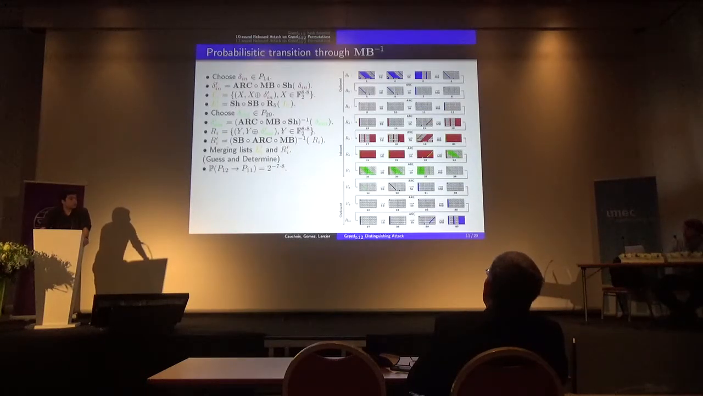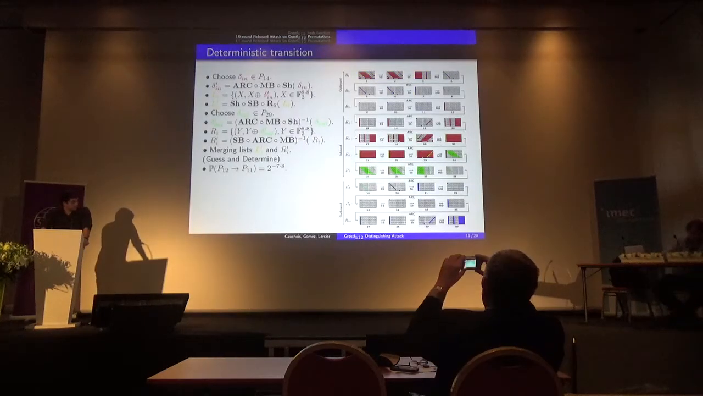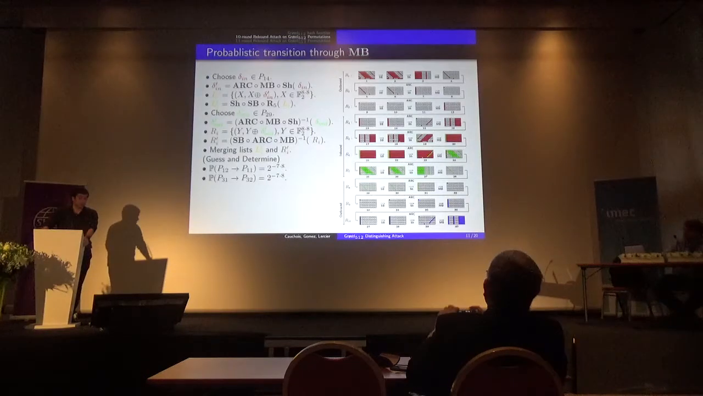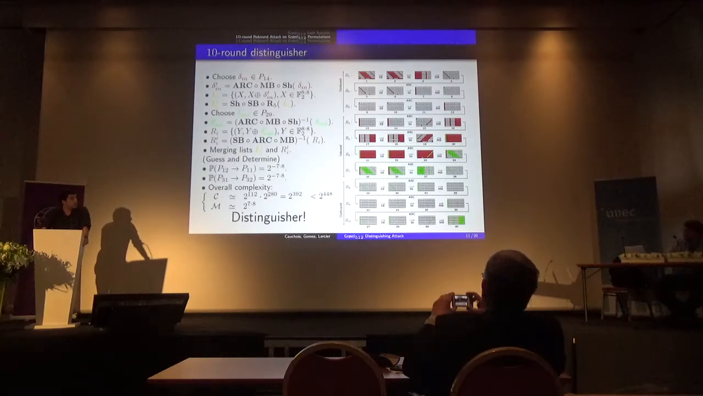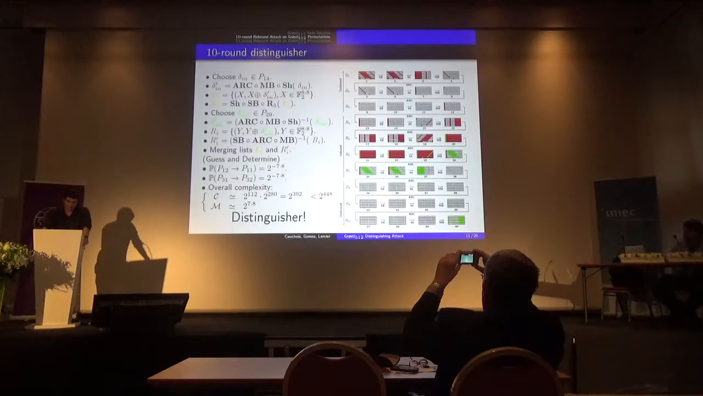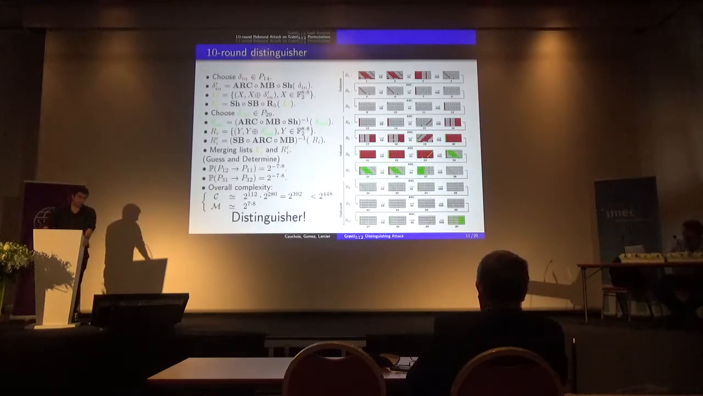So there is a probabilistic transition where I try to propagate backward my differential between pattern 12 and pattern 11, and all other steps are deterministic. Symmetrically, there is a probabilistic transition between pattern 31 and pattern 32, and all other steps are deterministic. So if I repeat the inbound phase 2 to the 112 times, I expect to have a couple of state values compatible with the whole truncated differential path. Okay, so this yields a complexity of 2 to the 392, which is below the complexity of the generic algorithm solving this instantiation of the limited birthday problem, so I benefit from the distinguisher.